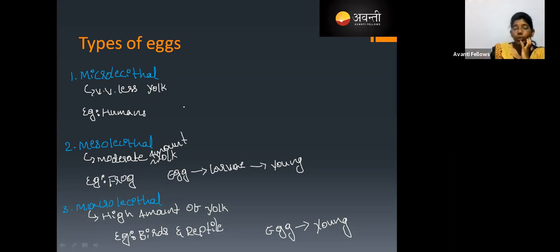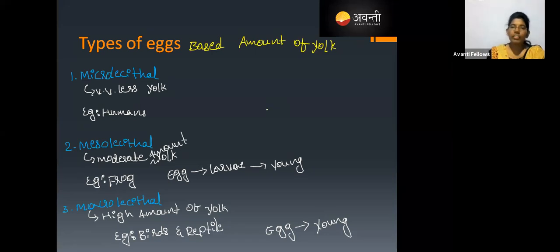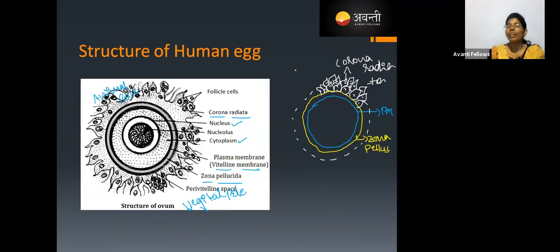Yes, what I was about to tell is, types of eggs are based on what? Based on amount of yolk. And one more thing here is that there are layers in the egg, right?